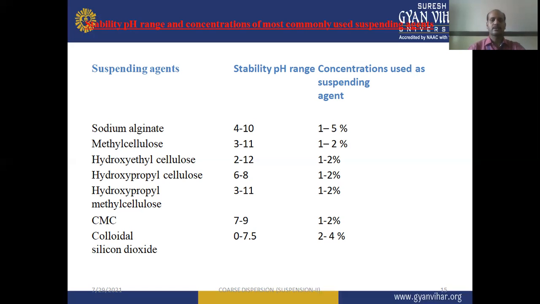The next one is CMC, carboxymethyl cellulose. The stability pH range is 7 to 9, and the concentration used as suspending agent is 1 to 2%. Colloidal silicon dioxide, the stability pH range is 0 to 7.5, and the concentration of 2 to 4% weight by volume can be used as a suspending agent. So these are the different stability pH ranges and concentrations of most commonly used suspending agents.